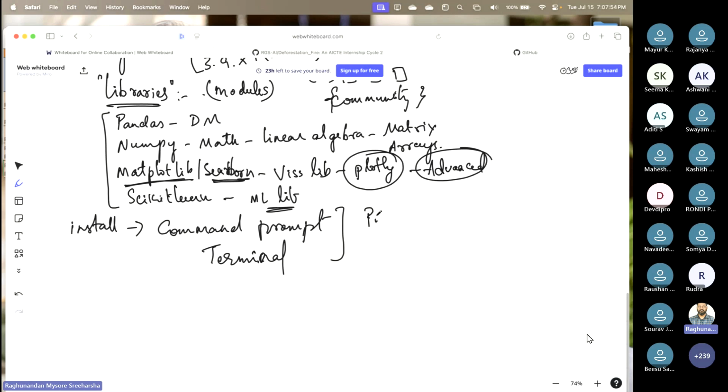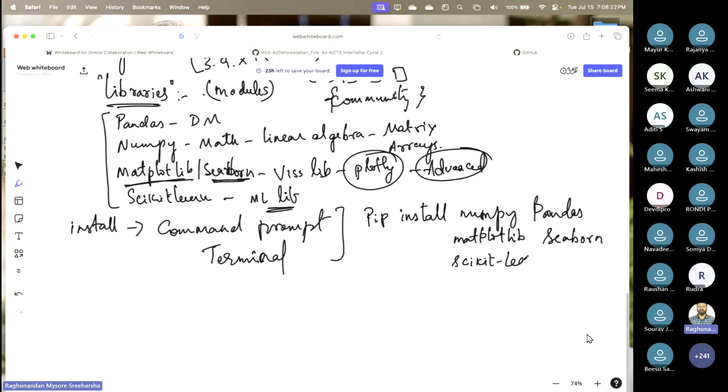There you say pip install, all small letters: numpy pandas matplotlib seaborn, with no commas, just white spaces. For scikit-learn, please be careful: scikit-learn with a hyphen. You have to use this syntax. I'll show that to you in the notebook file also. This is the main thing.